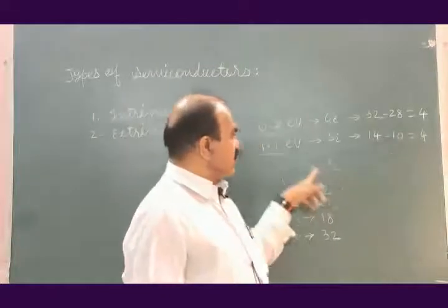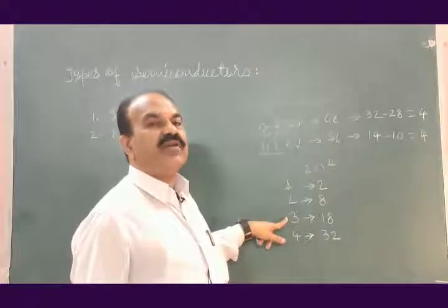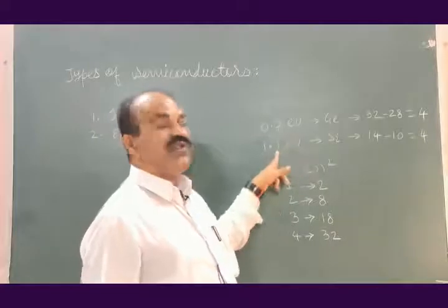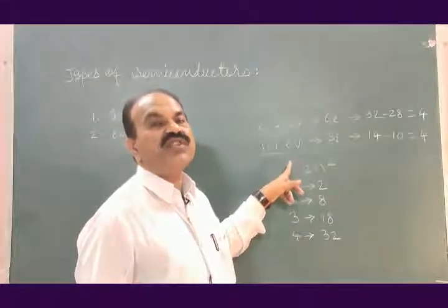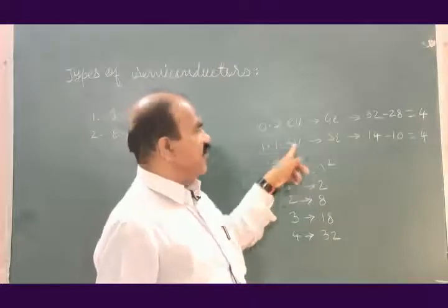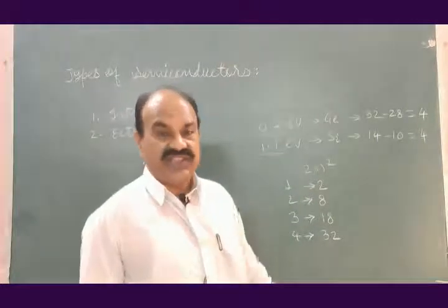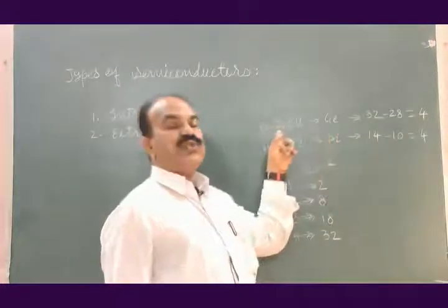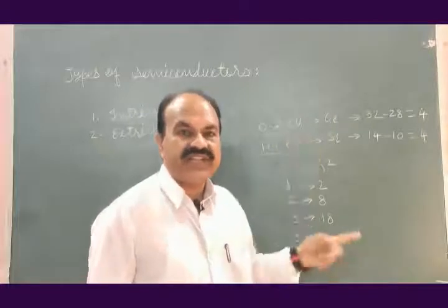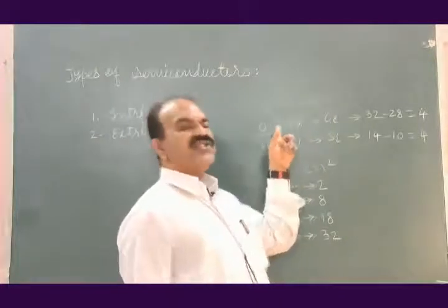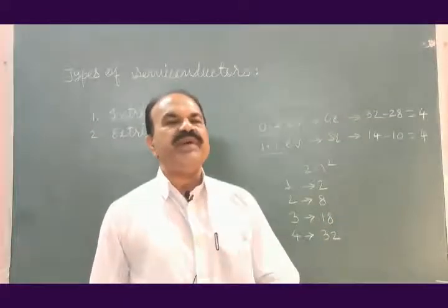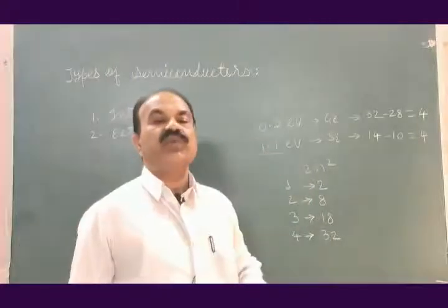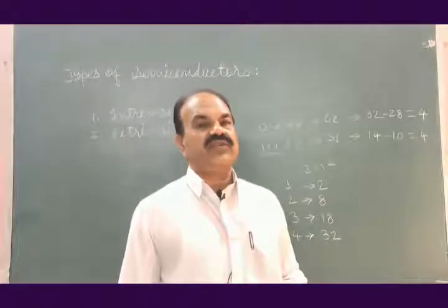Whereas these 4 electrons in silicon are present in the third orbit near to the nucleus as compared to germanium, and therefore they are bound with the nucleus with more binding energy, that is 1.1 electron volt. This is the reason why germanium needs 0.7 electron volt energy to make an electron free, and why silicon needs 1.1 electron volt of energy to make an electron free.